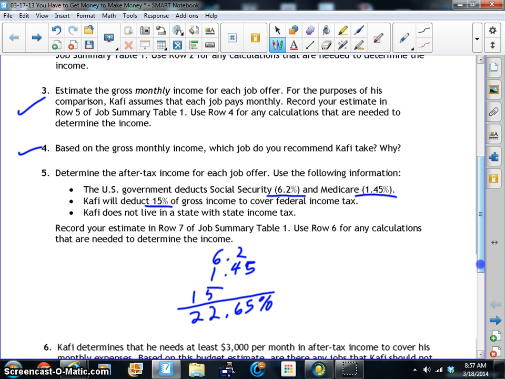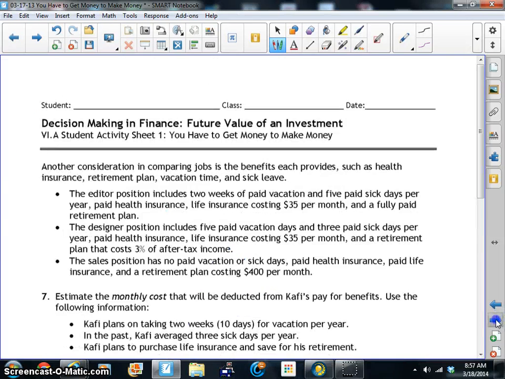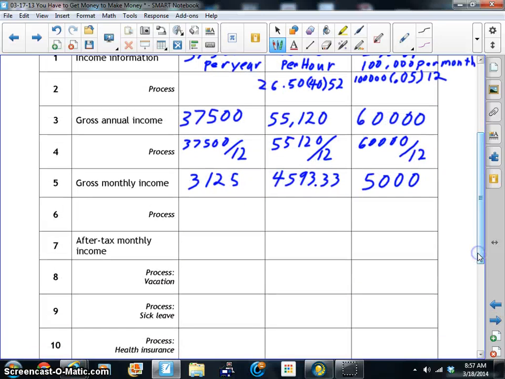Now we can use this in several different ways. We can find out what the deduction is and then subtract that from the gross amount, or we can multiply by the difference. I'm going to show you both methods. Both methods work very well. The first method is to take each one of these numbers and find out how much our deduction is. So 3,125 times 0.2265. Remember, we have to change that back into a decimal.